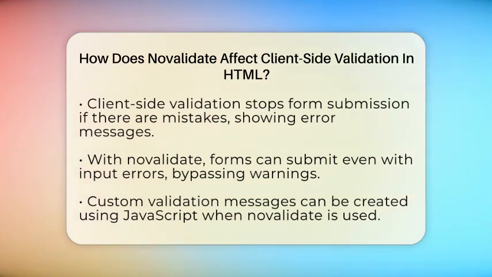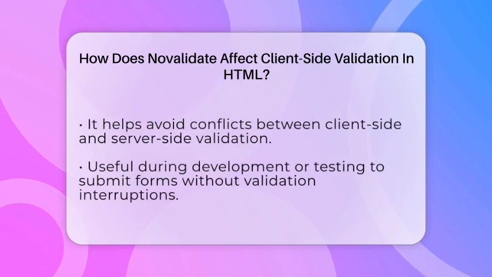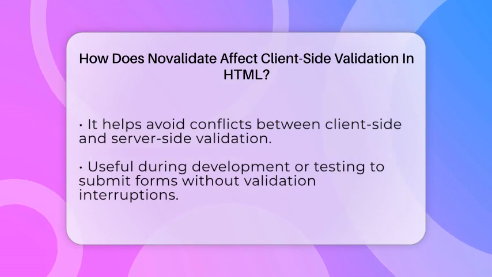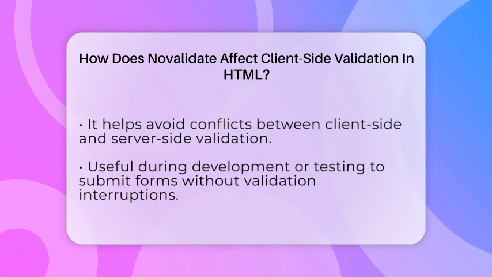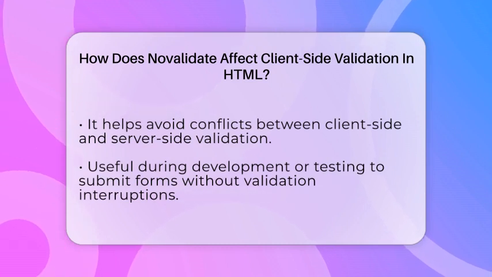One reason is if you want to create your own custom validation messages using JavaScript. This way, you can control how the messages appear and what they say, instead of relying on the browser's default messages. Another reason is if you plan to handle all validation on the server side. In this case, you might want to avoid any conflicts between client-side and server-side checks. It can also be handy during development or testing when you want to submit forms without being stopped by validation rules.